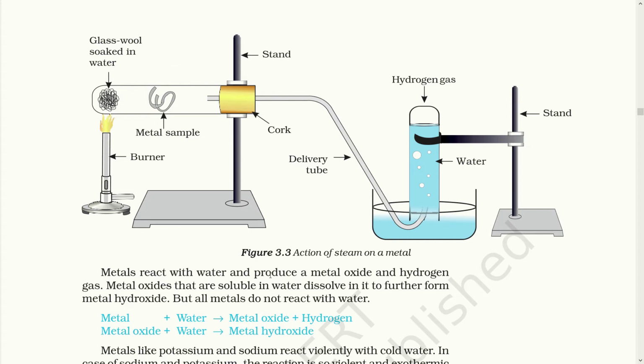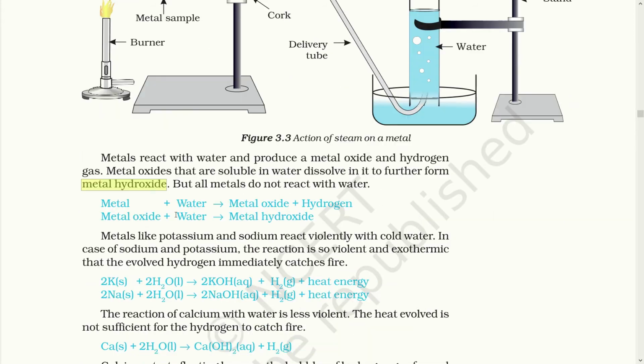Metals react with water to produce a metal oxide and hydrogen gas. Metal oxides that are soluble in water dissolve in it further to form metal hydroxide. But all metals do not react with water. So when you react a metal with water, it becomes metal oxide and it also releases hydrogen gas. The metal oxide, when still kept in water, becomes metal hydroxide.